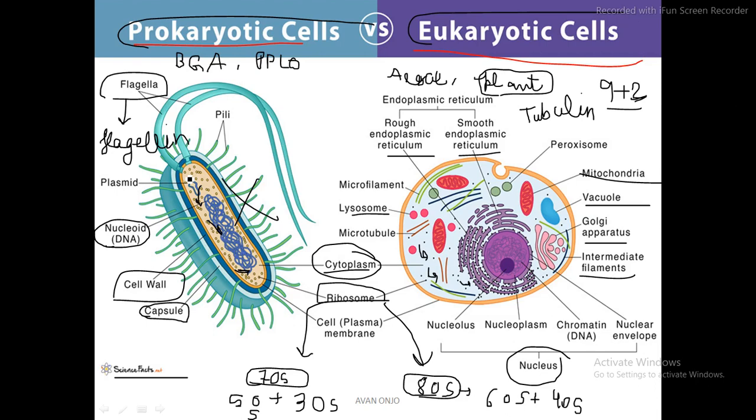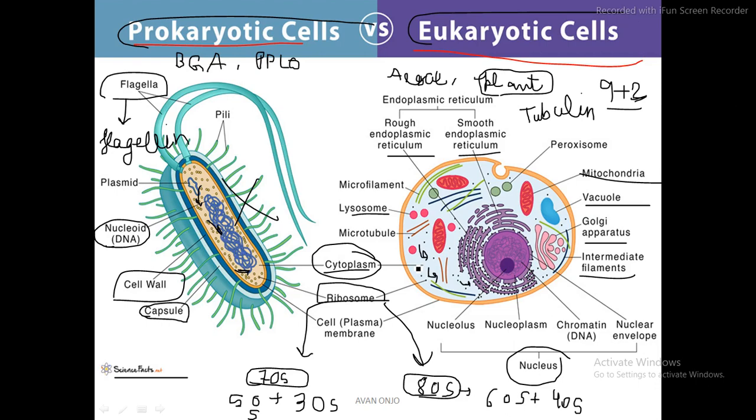So as you guys can see, the difference between the prokaryotic cell and the eukaryotic cell is too much. It is like two distinct cells with distinct identities. The eukaryotic cell is much more advanced and complex, and we need to study each and every organelle of it. You can see some of them are marked there, some might not be marked, but we have to study all of them: endoplasmic reticulum, mitochondria, vacuole, Golgi apparatus, everything, nucleus.